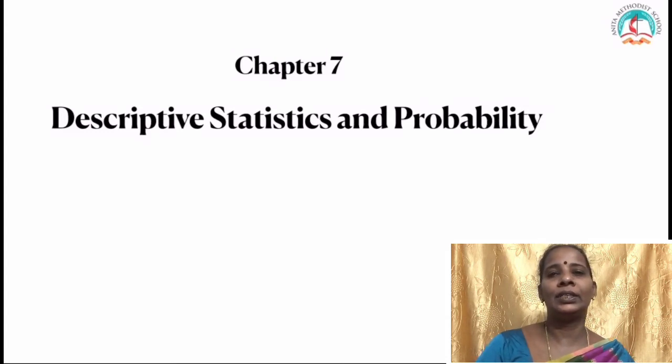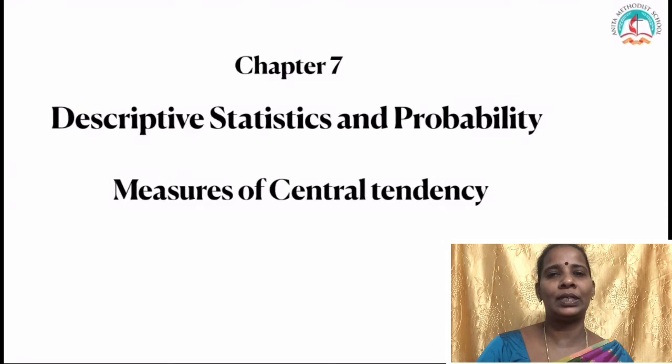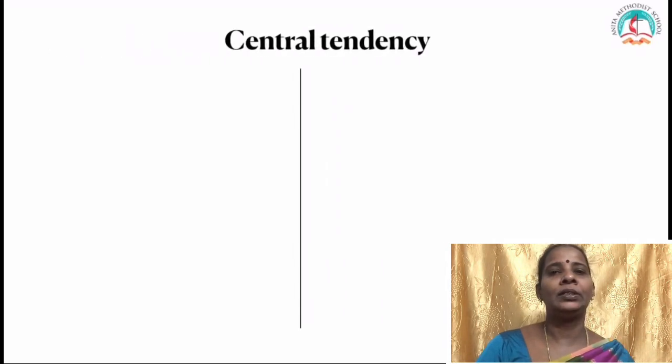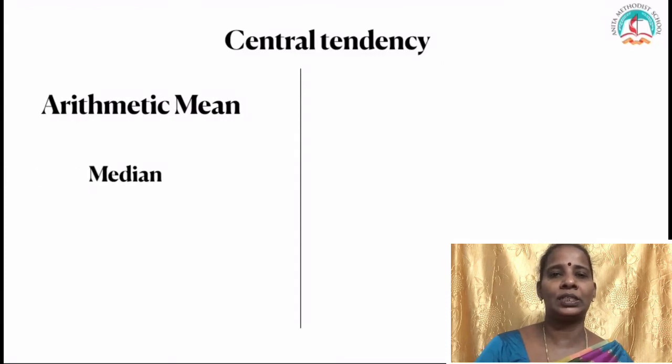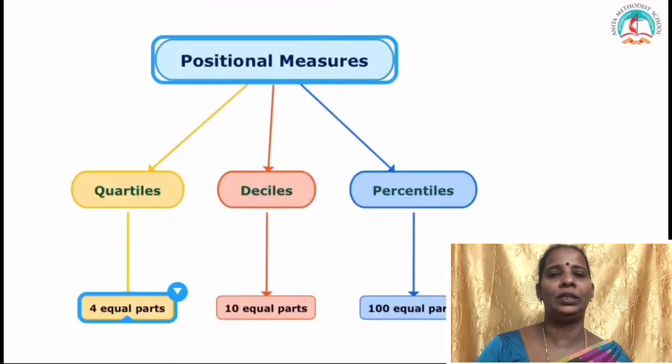Under that, you are going to study measures of central tendency. What topics come under measures of central tendency? Arithmetic mean, median and mode. This you have already studied at various levels. Now we are going to study positional measures, the position of the number. Under this you are going to study quartiles, deciles and percentiles.